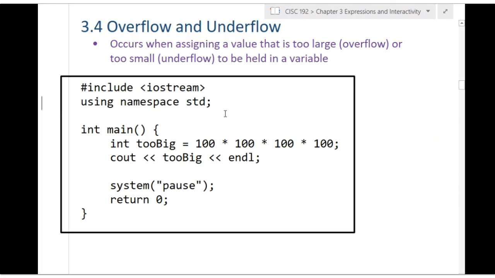The short section for overflow and underflow. Overflow occurs when assigning a value that's too large to be held in a variable, and underflow occurs when a value is too small, or technically its absolute value is too small, to be held in a variable.